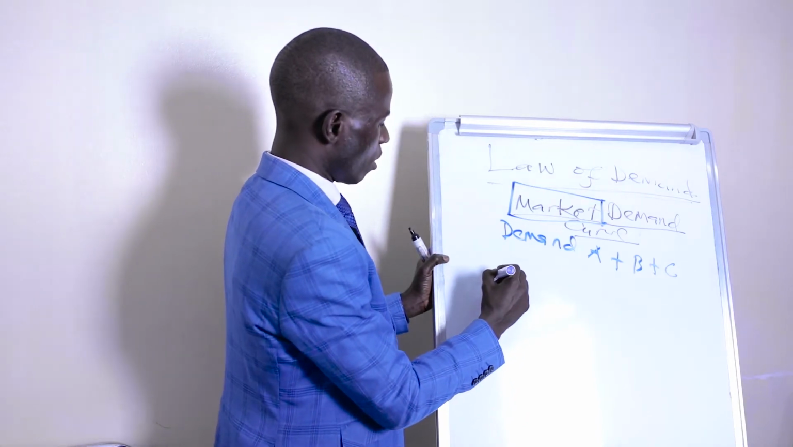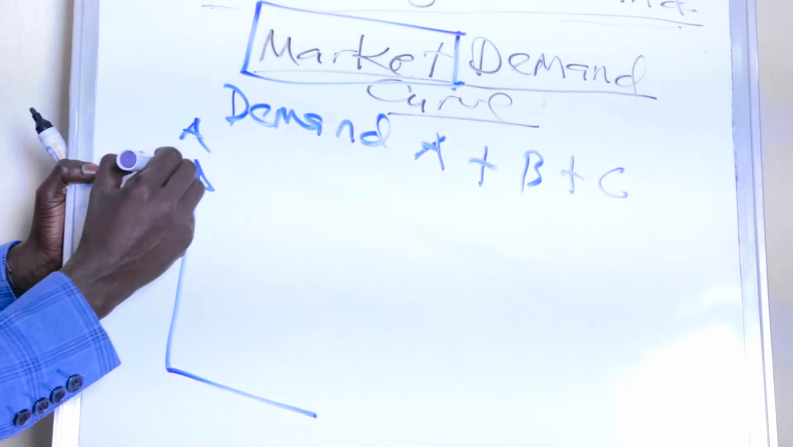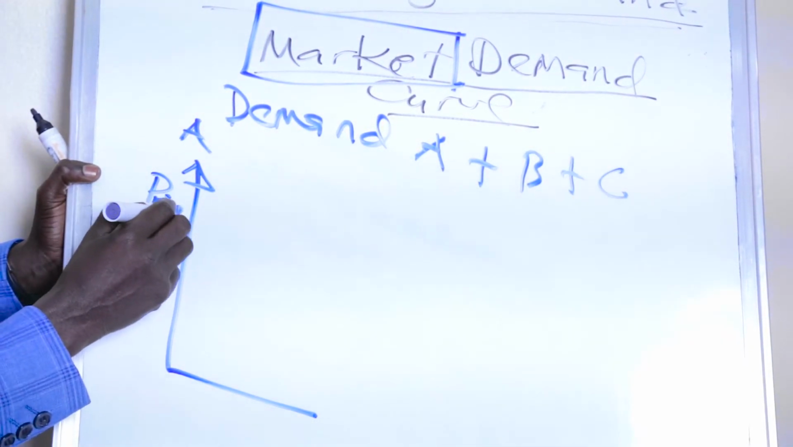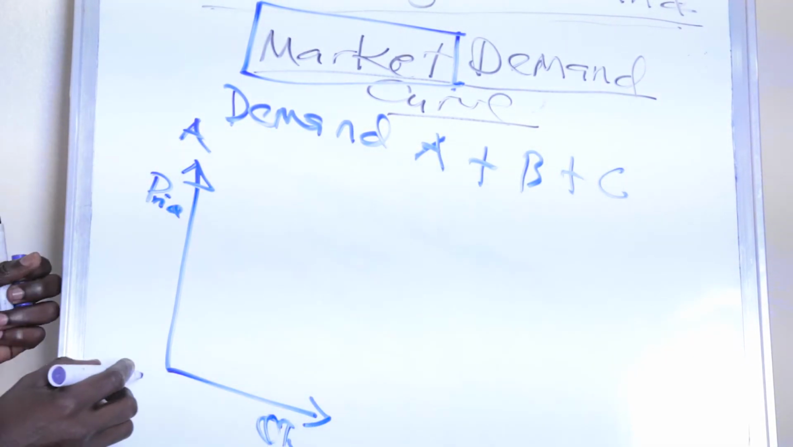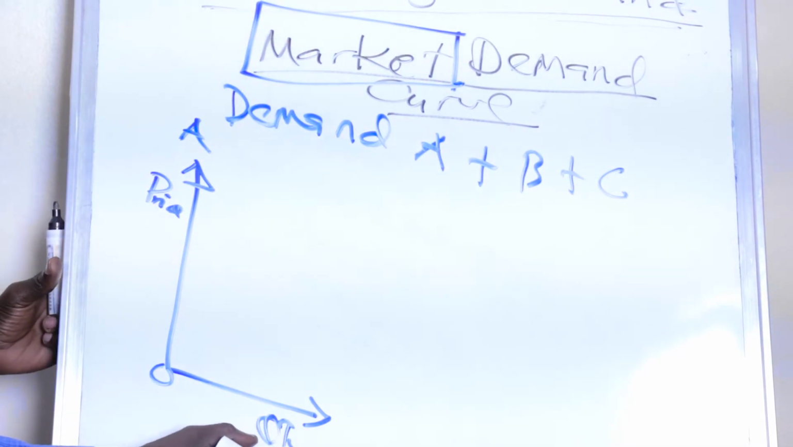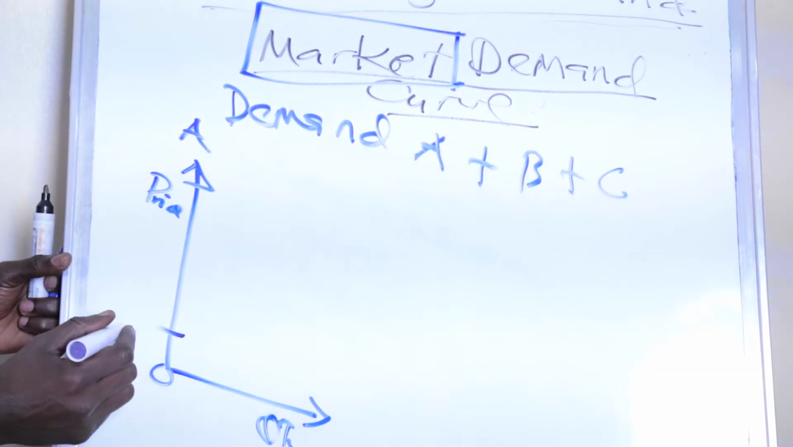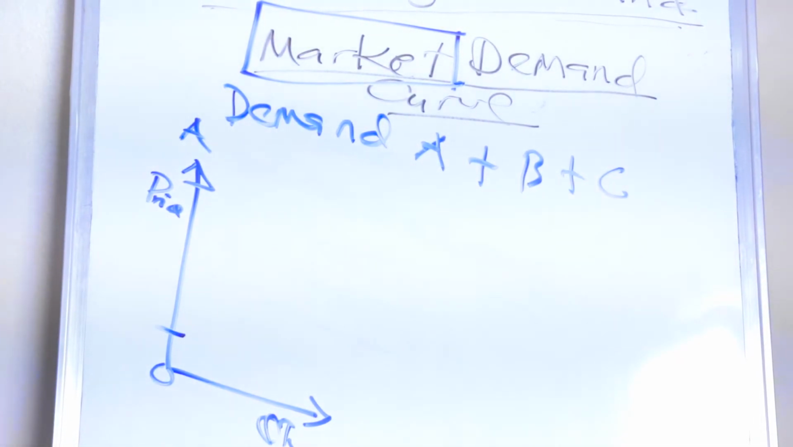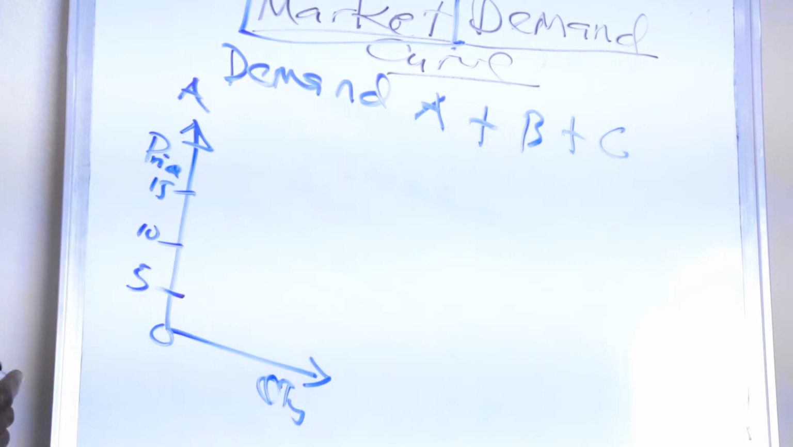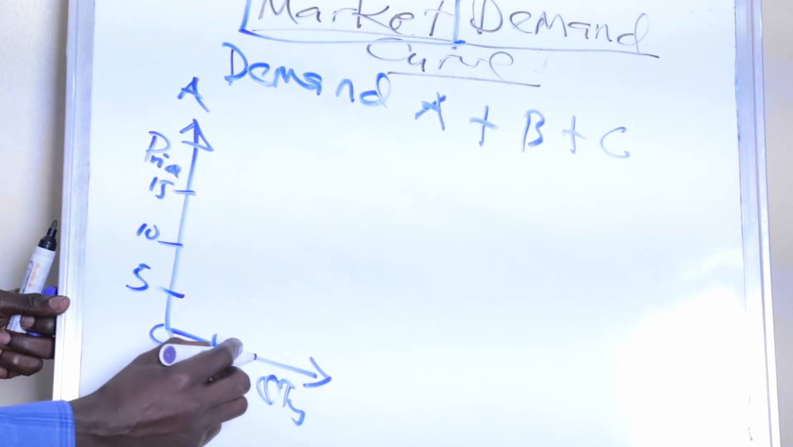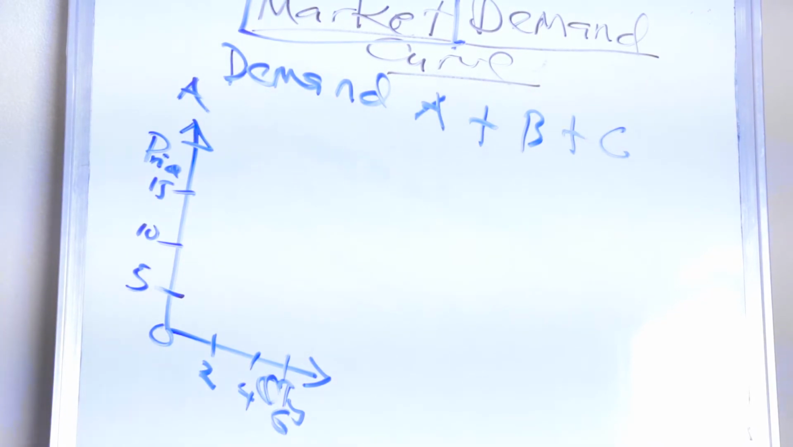So let's take an example that this is consumer A. Here we have the price on the vertical axis, and the quantity demanded on the horizontal axis. Do not forget to label these. Just call this one the quantities, and this one the prices for the goods and services. Take a hypothetical example that the price is ranging from 5 to 10, to 15. And the quantities are ranging from 2 to 4, to 6. This is a hypothetical example.